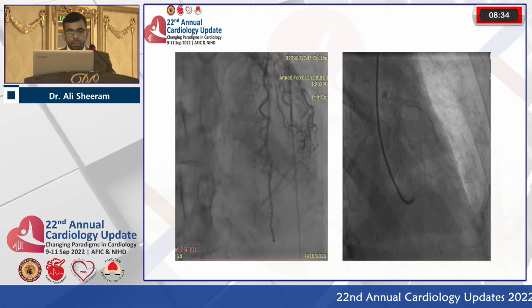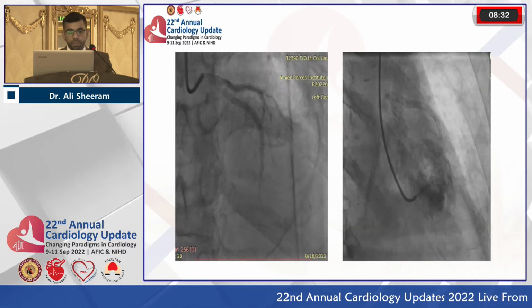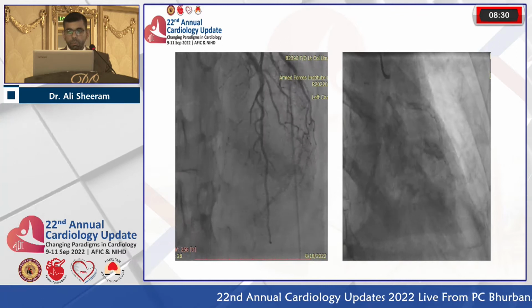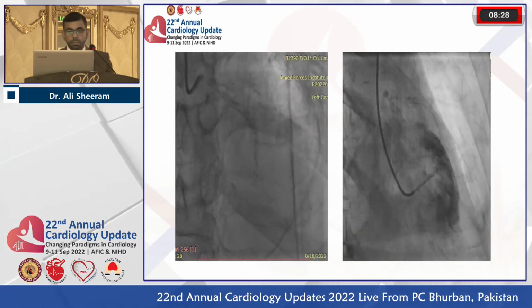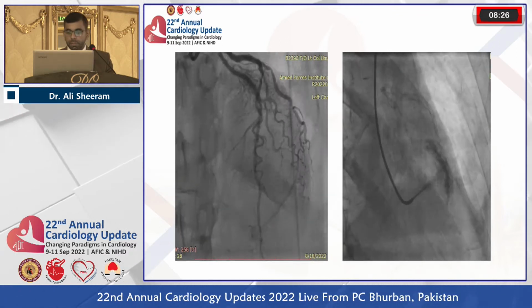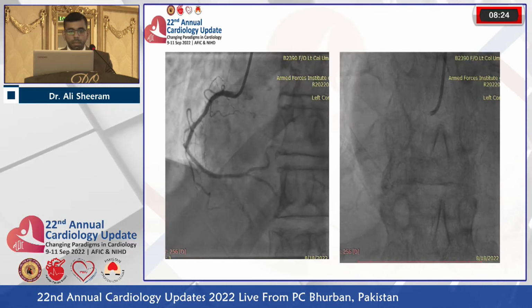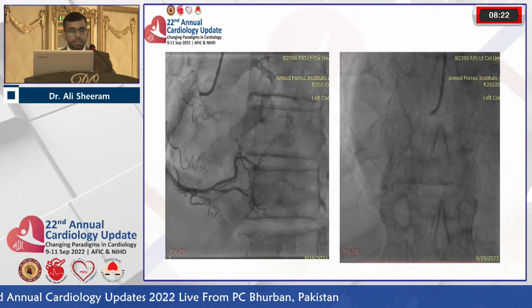And this is another view that shows the critical disease in the left mainstem, and the stent in the LAD was patent. His LV sinus showed moderate LV function, and the right coronary artery revealed critical disease in the PDA.